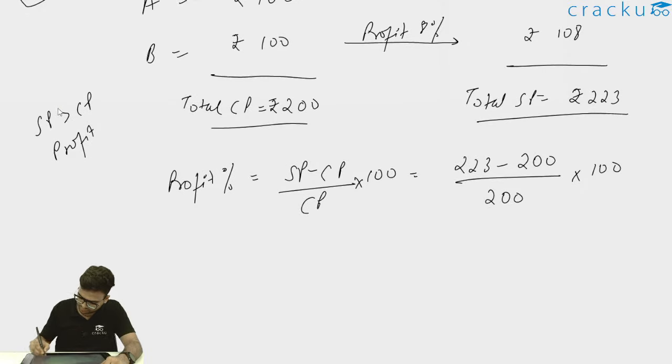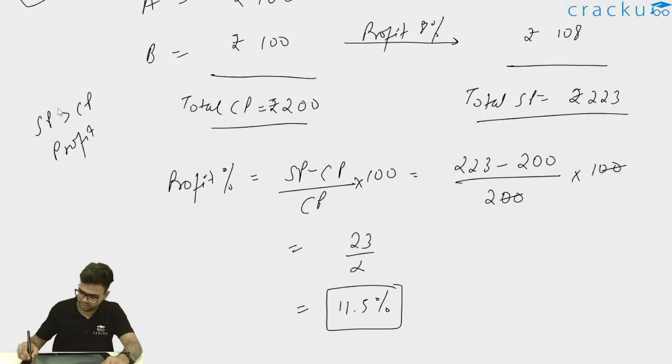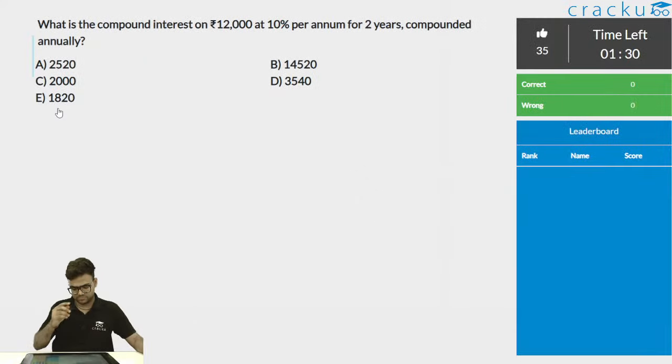So this will be cancelled and this will be 23 divided by 2, or I can write 11.5%. The profit percentage will be 11.5%, and therefore I can say option C, 11.5% is the correct answer. I think again most of you were able to solve this part. Very good. Option C is the correct answer. So let me move to the next question now. Now we are starting the interest questions.